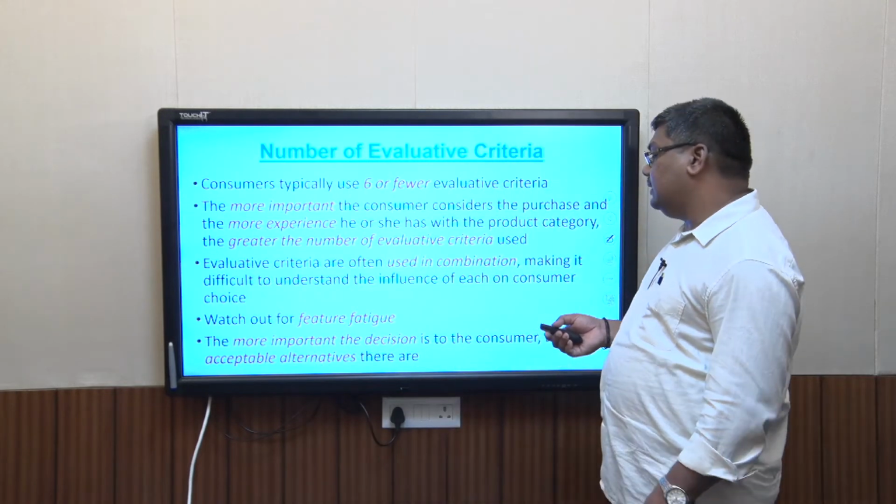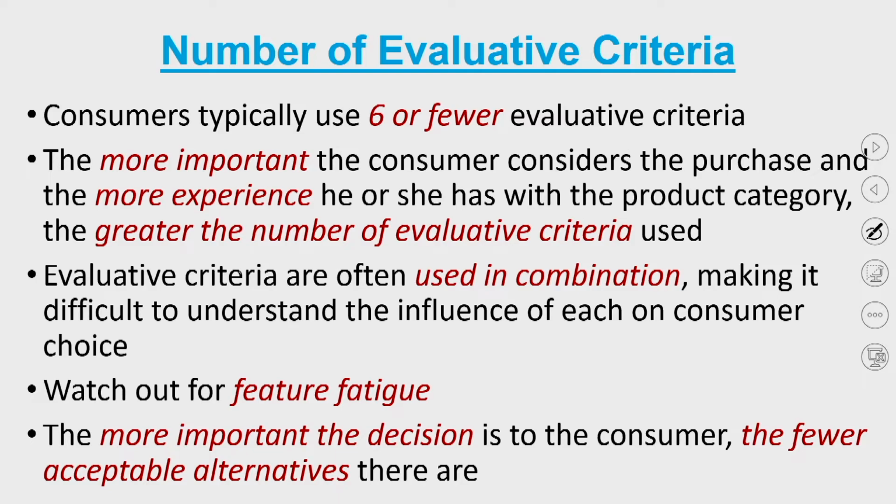The more important the decision is to the consumer, the fewer acceptable alternatives there are. In this case, what really happens is, the more important a decision is, the more imminent a thing is, the more desirable a product is, the fewer alternative criteria the consumer uses, and that's one important thing. So acceptable alternatives become lesser and lesser as the product becomes more and more dear to him, because the criteria for selection becomes more stringent.